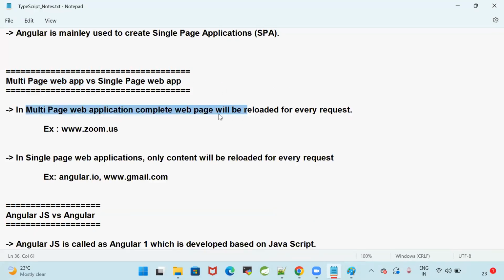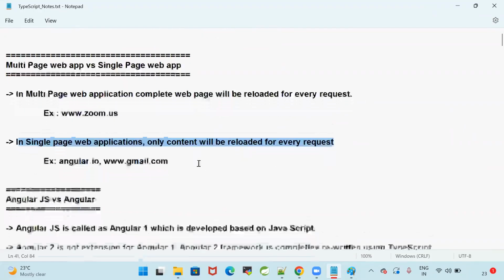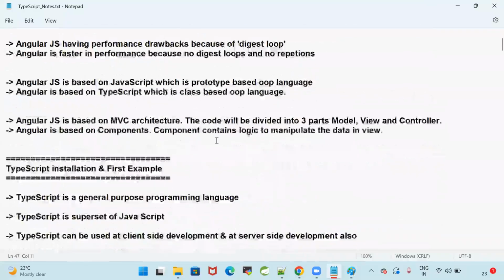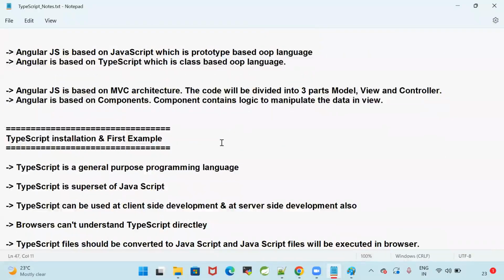Multi-page web application means for every request, the complete web page will be loaded. Whereas in the single page web application, for every request, the web page will not be loaded, only content will be loaded. AngularJS versus Angular. Initially, AngularJS came into the market, which is developed by using JavaScript. Due to some performance issues, Google has rewritten the complete Angular framework from Angular 2. From Angular 2, it is called Angular framework. Before Angular 2, it is called AngularJS. Now currently we are using Angular framework, not AngularJS.